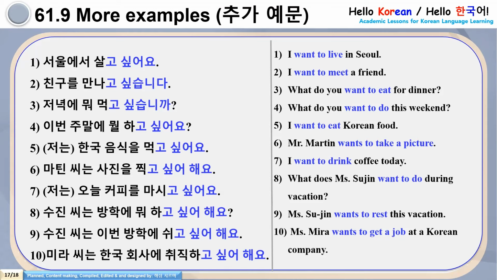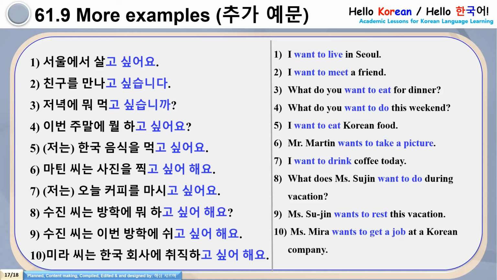Number 4, Ibon Chumare Molhago Shippoyo. Number 5, Chonan Hangog Umshigal Mokko Shippoyo. Number 6, Matin Shinan Sajinal Chikko Shippo Heyo. Number 7, Chonan Onal Koppiral Mashigo Shippoyo.